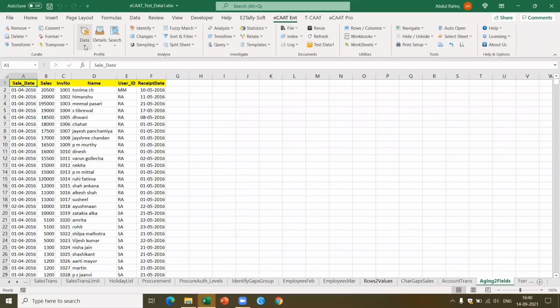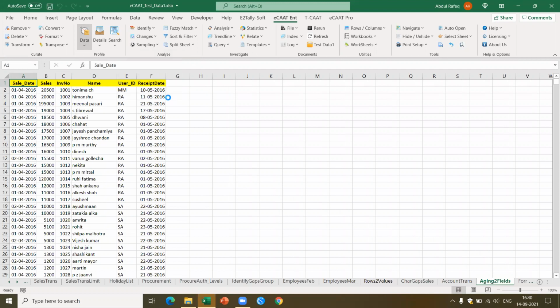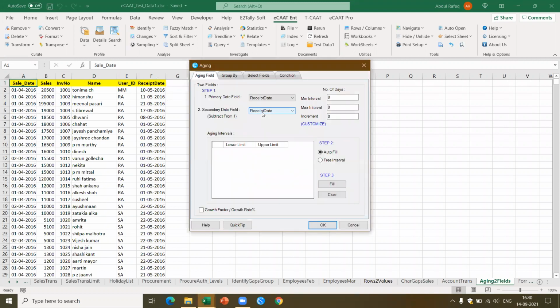I go to Stratify, Aging. This is what I said is the beauty of data analytics. You can perform dynamic data analysis depending on your need. So I got the receipt date. I got the sale date. Now it has given me an increment of 25. Here, let's say I am going to give an increment of 10 days. Now fill the data.